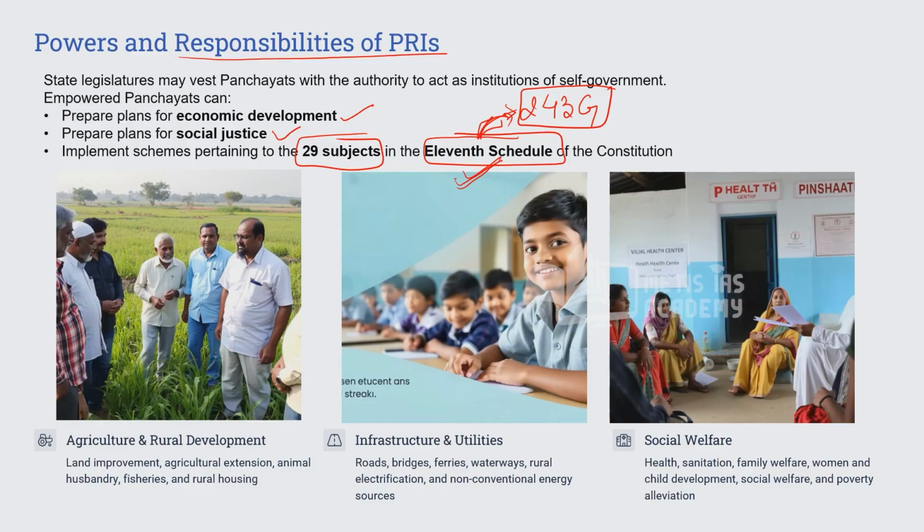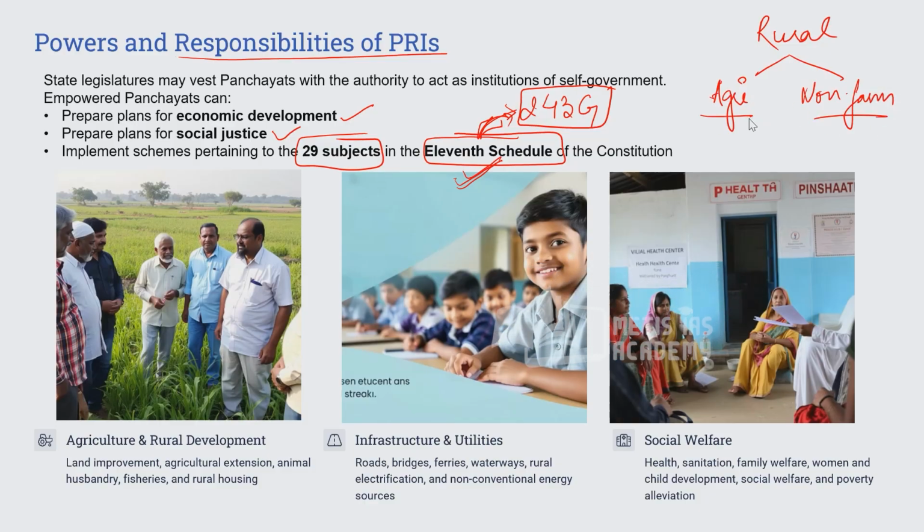You can even guess on your own what kind of subjects will be given to Gram Panchayat. For economic development, in rural areas, the major economic part is agriculture and non-farm activities, not much of industries but agriculture and non-farm activities. Apart from that, they need basic infrastructure for this. Can you imagine that these three must be there in these subjects?